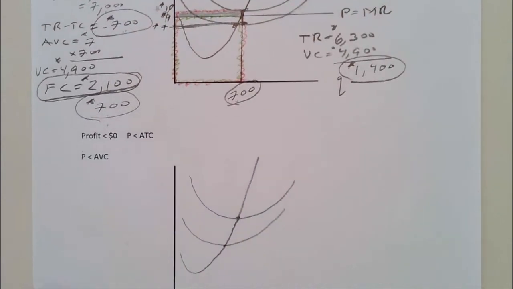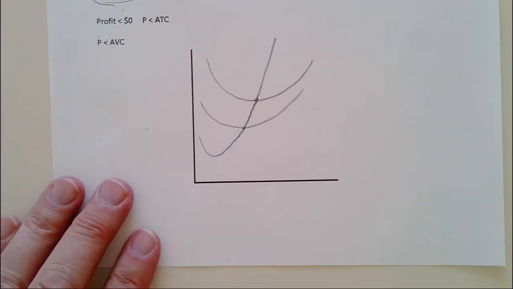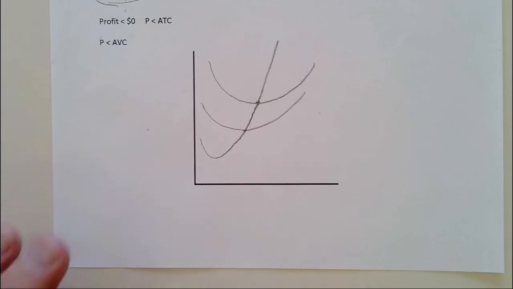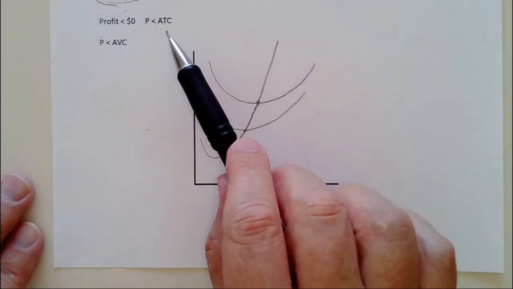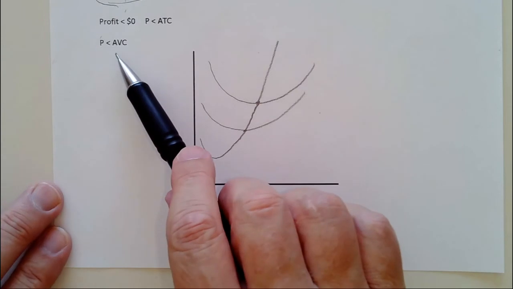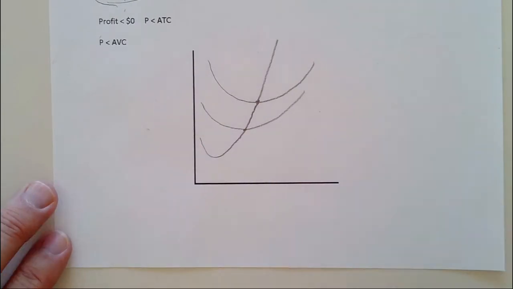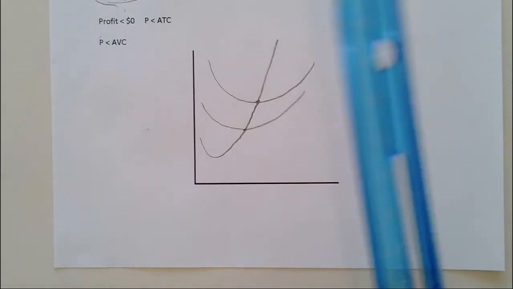Okay, down here, this is our last case. Here the profit is still going to be less than zero, it's a loss, which means the price is still below average total cost. What's different now is that price is going to be below average variable cost. Let's put price all the way down here.